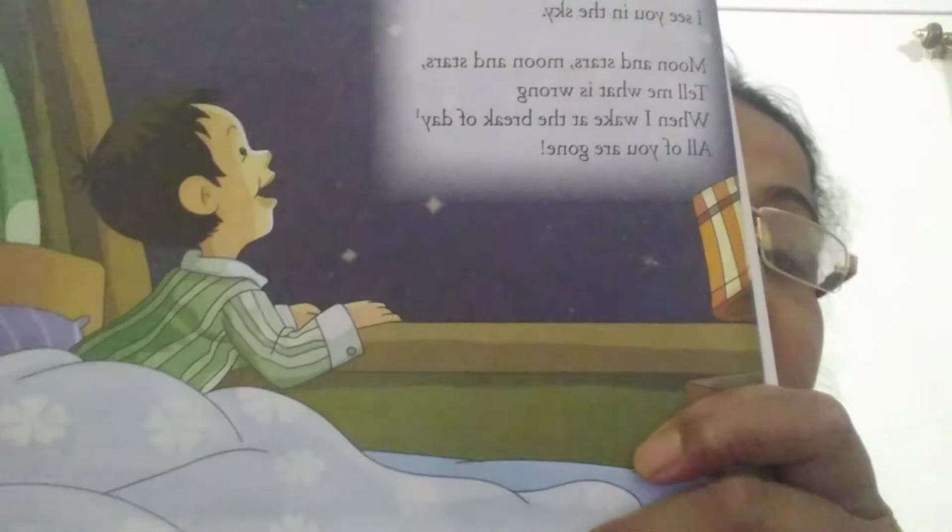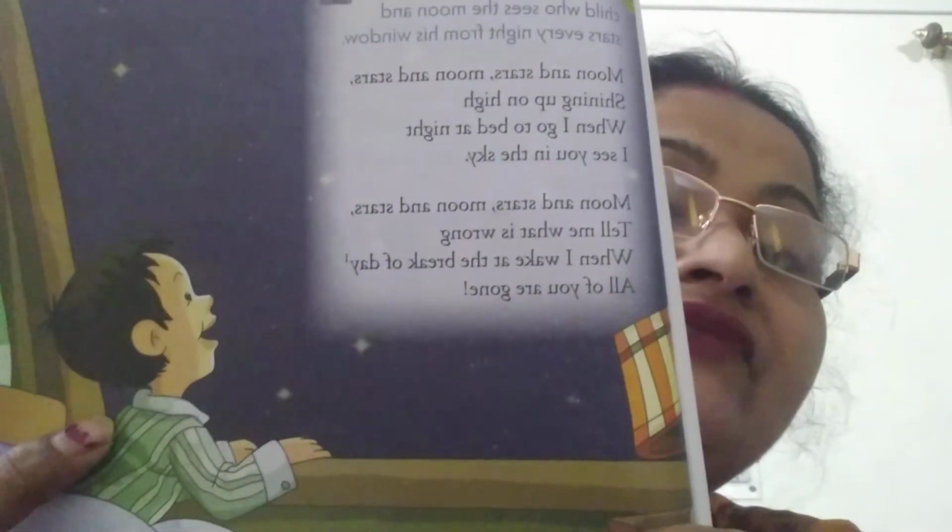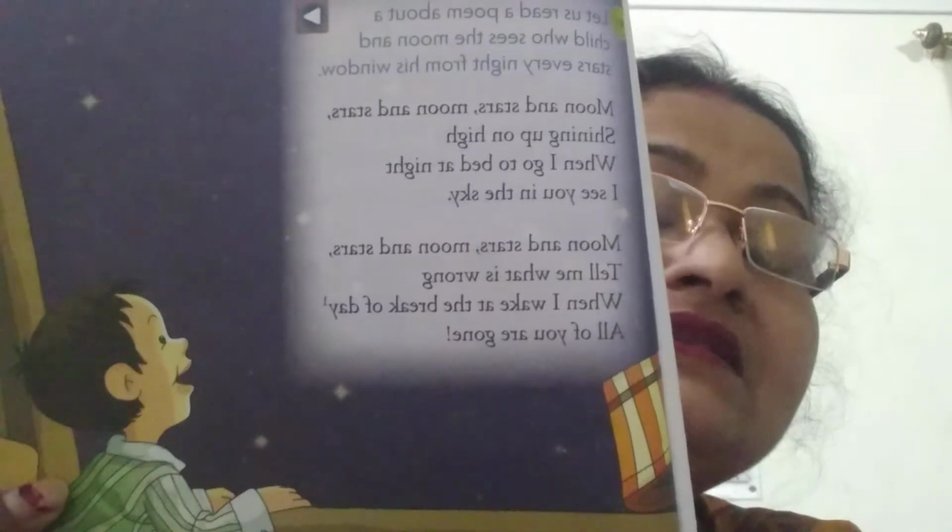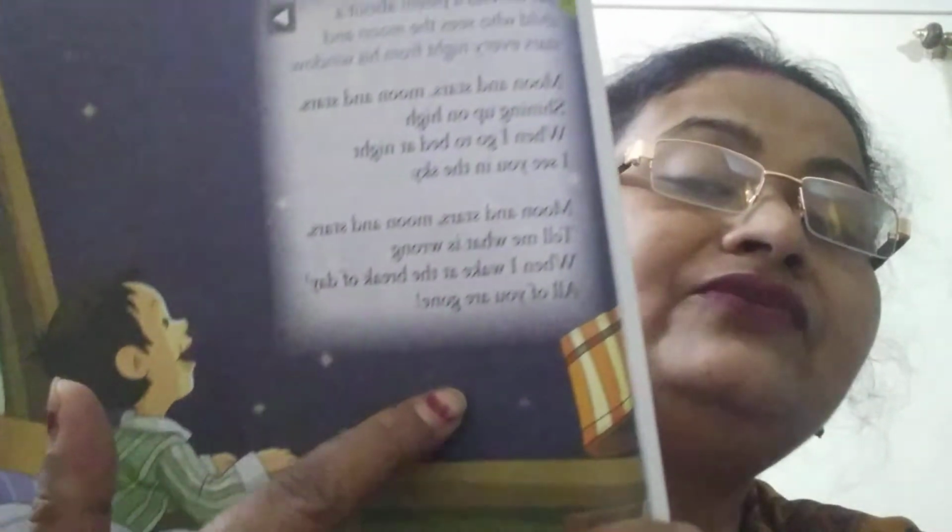Here on this page you can see a boy. In this poem we'll read about a boy who looks at the sky through his window. See, at night, this is his window. He's on his bed, and through his window he's looking outside and enjoying the sight of the moon and the stars. So in this poem we'll read about a child who sees the moon and stars every night before he goes to sleep through his window. Let us read the poem first. All of you will read the poem with me.